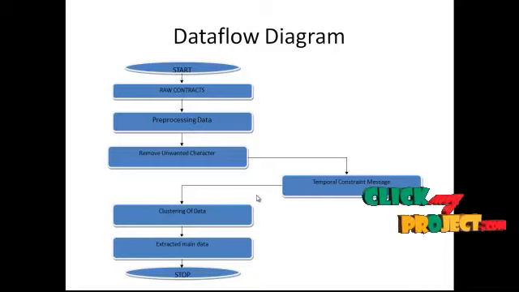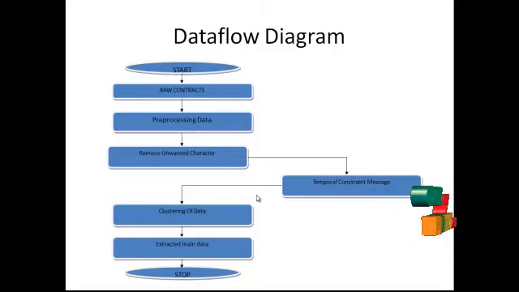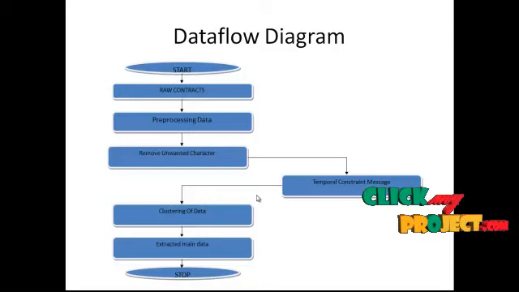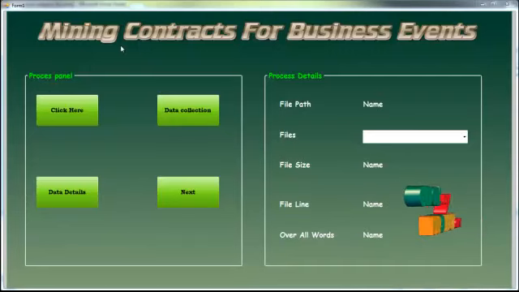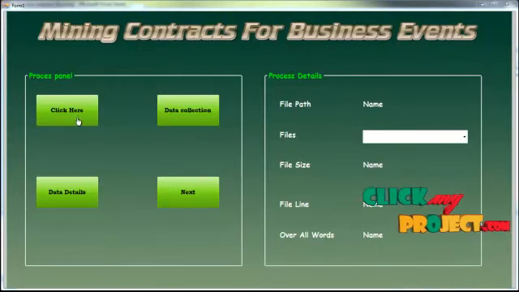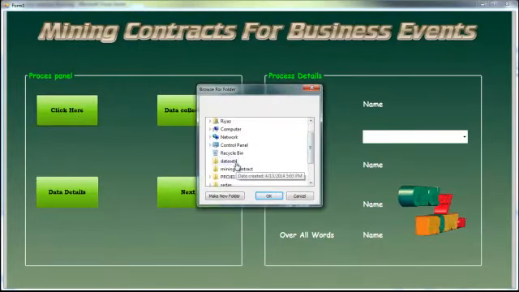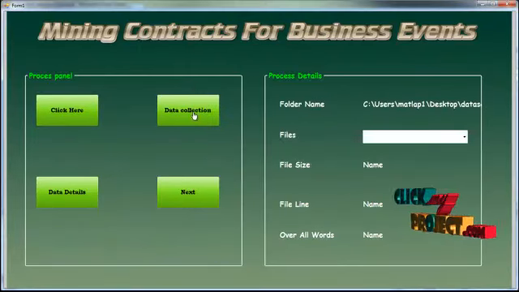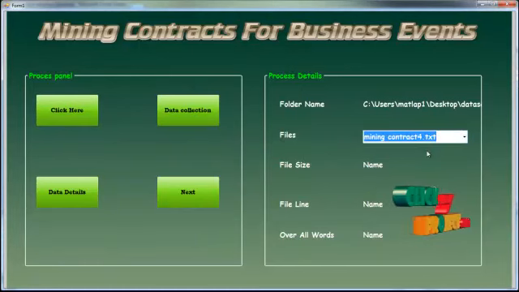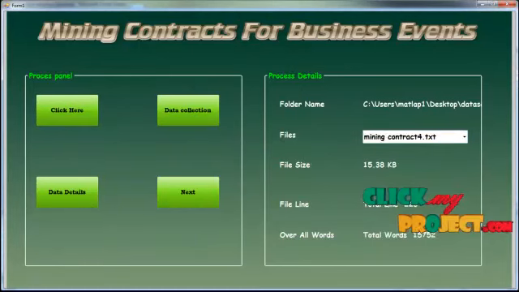To extract the main data, it should contain a separate clustering of important data only. We can see our project demo. To select a dataset, click on the click here button and select the dataset 4 folder. Then click on the data collection button to fill the combo box in the dataset with the mining contract text files. Then click on the data details.